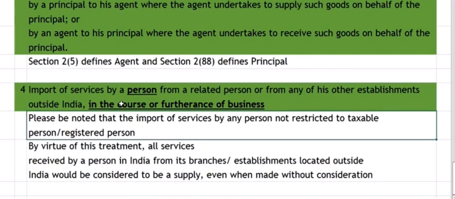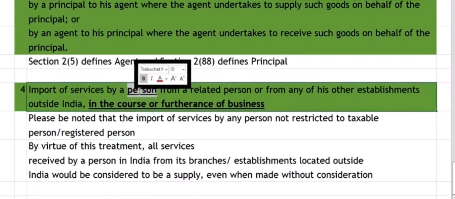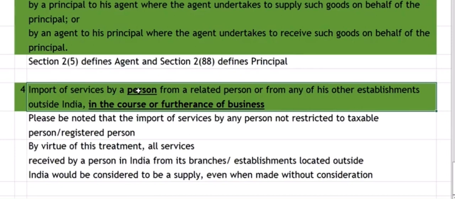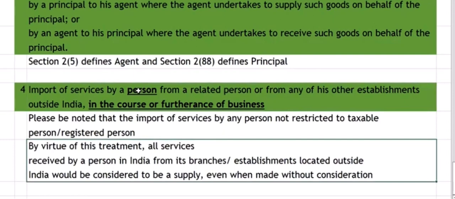So here it clearly says import of services by a person. It is not restricted to a taxable person or registered person. Earlier the clause used to be like import of services by a taxable person, but it has been amended with effect from 1st February 2019, and now it is made import of services by a person. So any person, he need not be a registered person or a taxable person. Any person who imports services from a related person will be deemed to have supplied. The transaction will be deemed to be a supply, and he will have to pay GST on that under RCM. So because of this, any services received by a person from branch outside India will be treated as a supply.